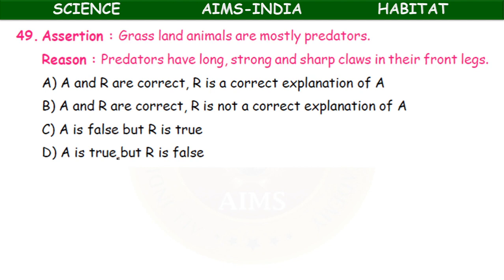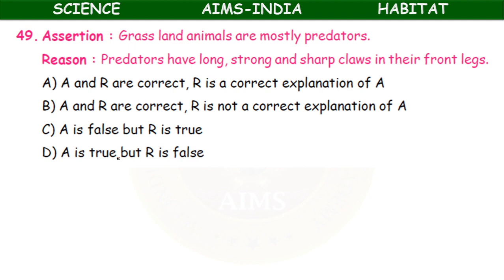Assertion and reason. Assertion: grassland animals are mostly predators. Reason: predators have long, strong and sharp claws in their front legs. Options: assertion and reason are correct, reason is the correct explanation of assertion. Assertion and reason are correct, reason is not a correct explanation of assertion. Assertion is false but reason is true. Assertion is true but reason is false.